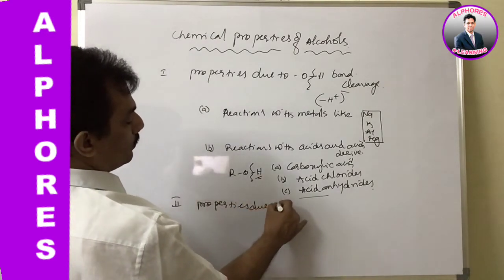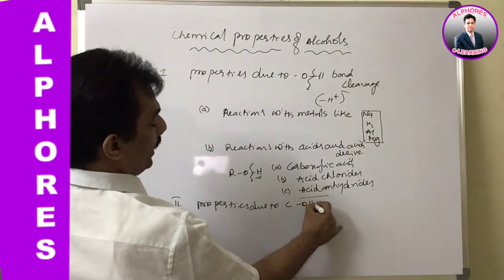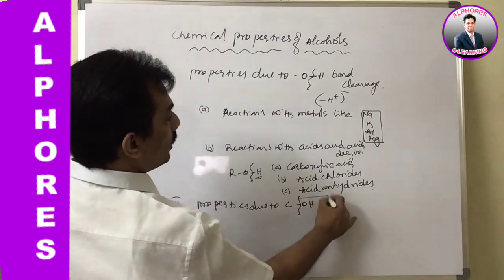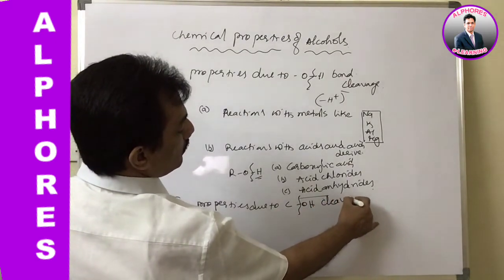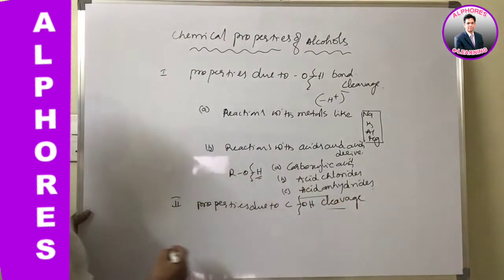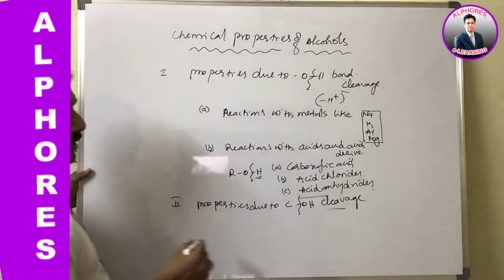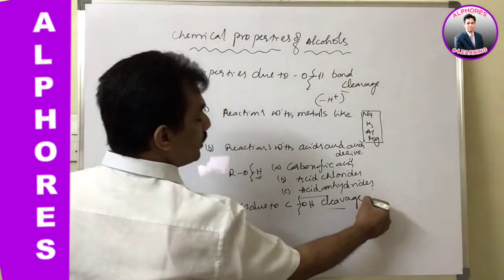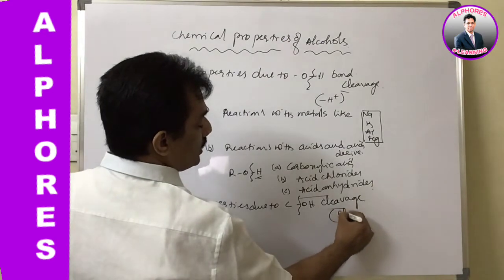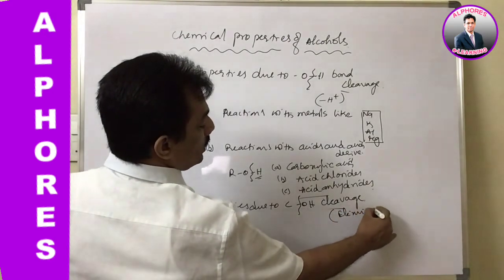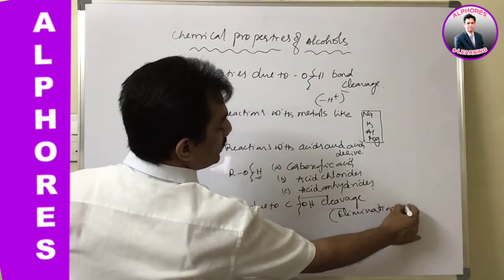The second category is properties due to C-OH, that is, C-O bond cleavage. These alcohols tend to release this. Simply we can say that it is elimination, and mostly this will happen in eliminations.